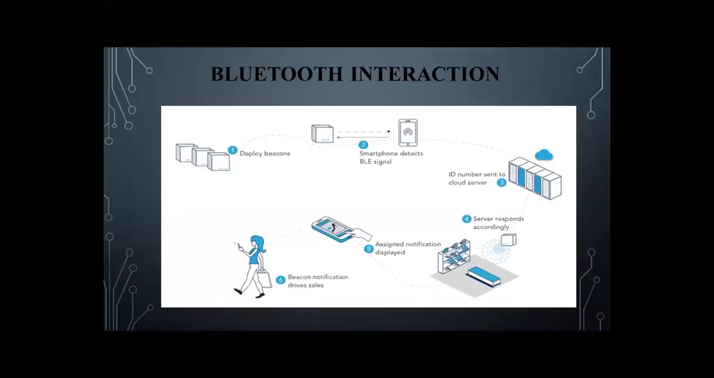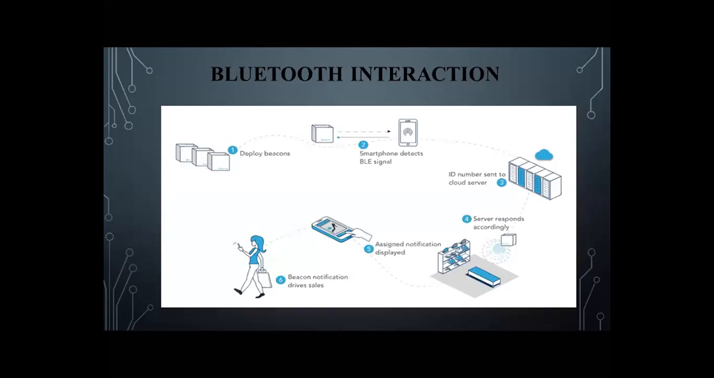So how this Bluetooth interaction occurs is, this is an indoor positioning system. It is slightly different from the GPS system that we are using in Google Maps. It is used to find the exact position of the user, where the user is located.